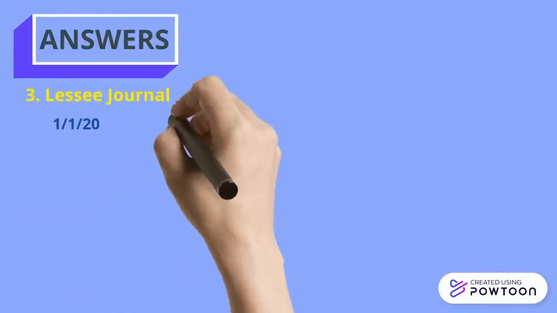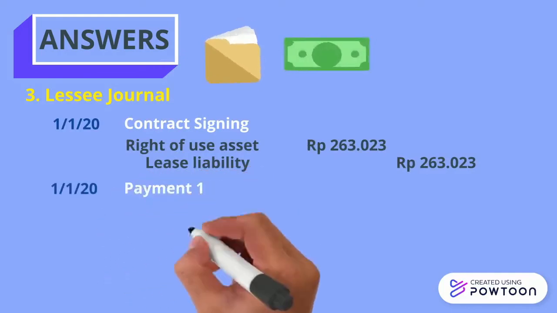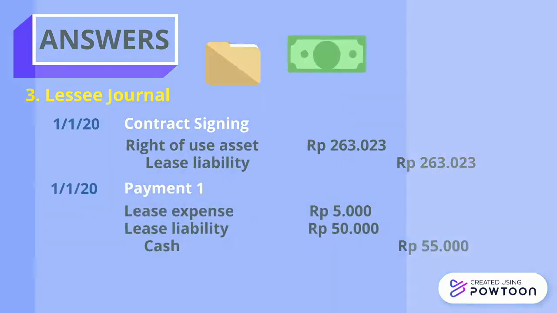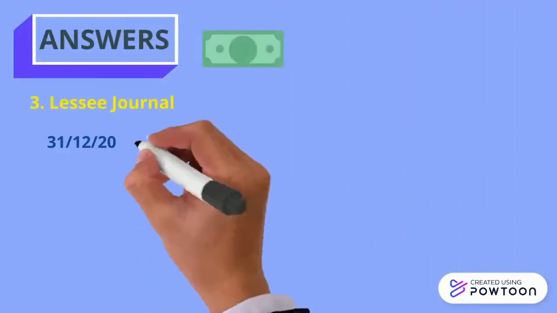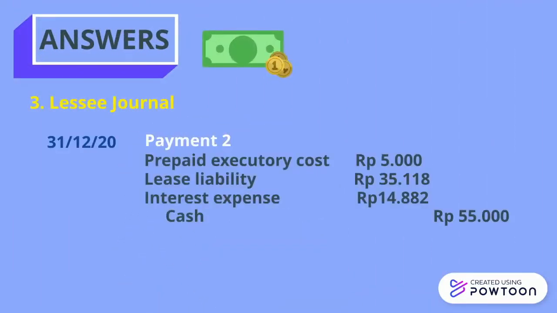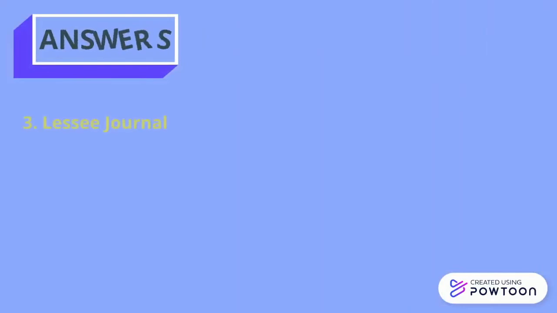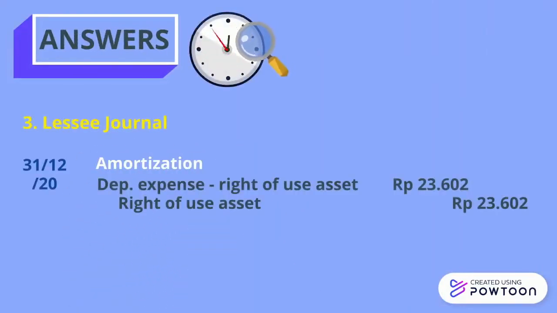And so for the last step is making journal on lessee during 2020 and journal if BPO is used. For contract signing, we journalized right-of-use asset on lease liability, and for the first payment, it's lease expense and lease liability on cash. For the second payment, we journalized prepaid executory cost, lease liability, and interest expense on cash. For the amortization, we journalized depreciation expense of right-of-use asset on right-of-use asset.